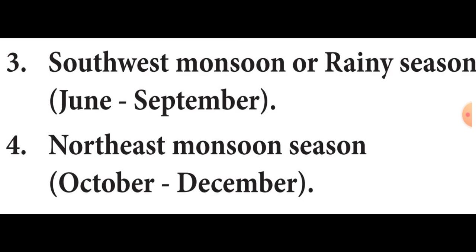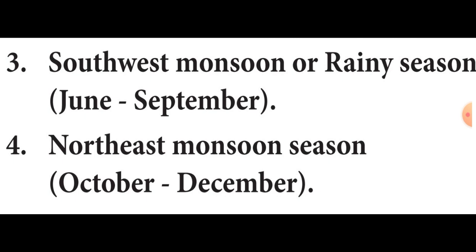The southwest monsoon season is otherwise called the rainy season, because in this season we are getting heavy rainfall. Then the last season is the northeast monsoon season.